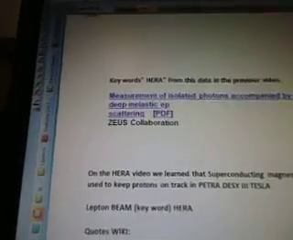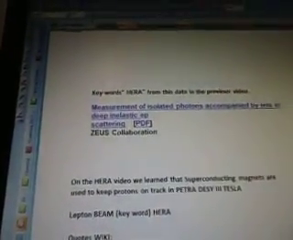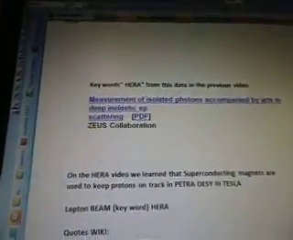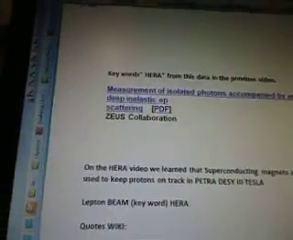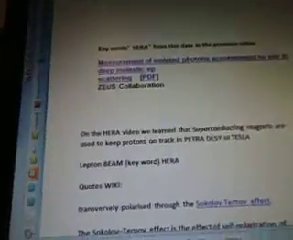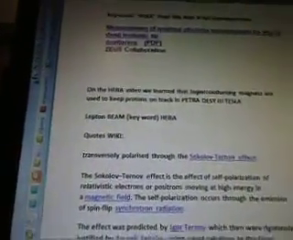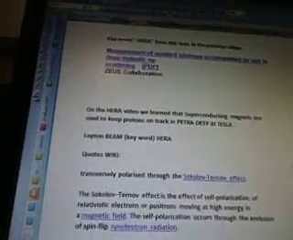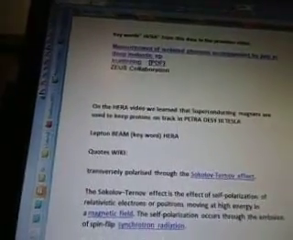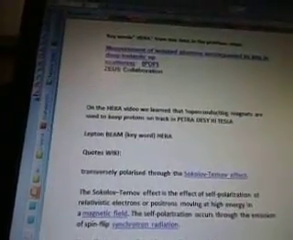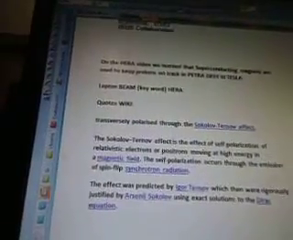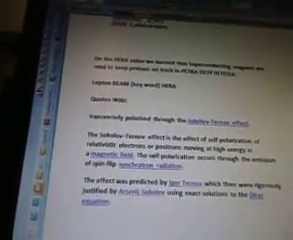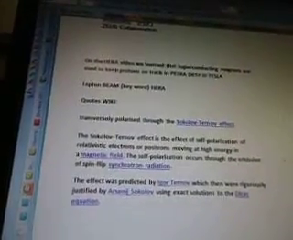The keywords came from the measurement of isolated photons accompanied by jets in deep inelastic EP scattering from the ZEUS Collaboration. It was a PDF file. So on the HERA video, we learned that superconducting magnets are used to keep protons on track in PETRA, DESY, III, TESLA. And the other keyword that came up was the lepton beam with HERA. So quotes from WIKI: transversely polarized through the Sokolov Ternov effect.